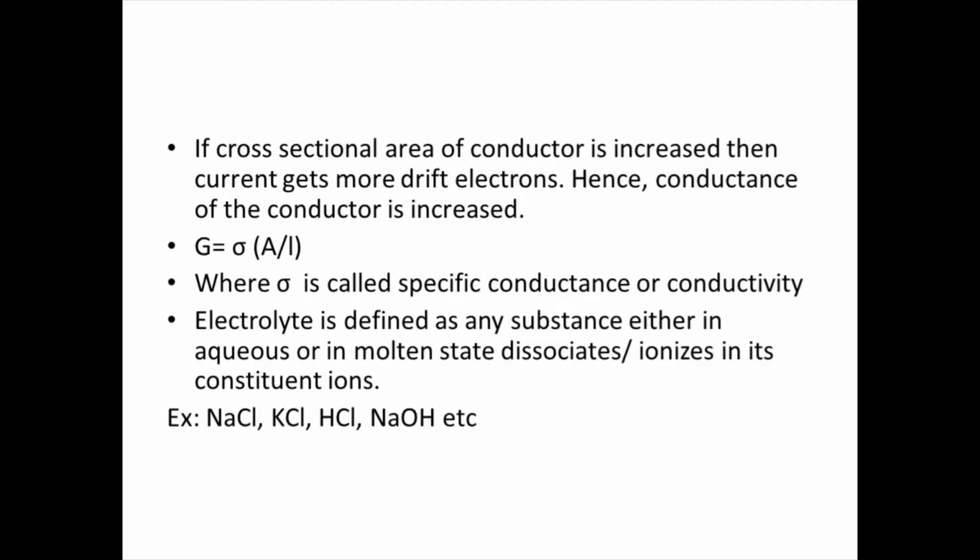So if you want to calculate specific conductance, sigma equals G multiplied by L by A, and this L by A is called the cell constant. It has units of centimeter inverse, because the unit for length is centimeter and the unit for cross-sectional area is square centimeter. They get cancelled off. You get centimeter inverse as the unit for cell constant.